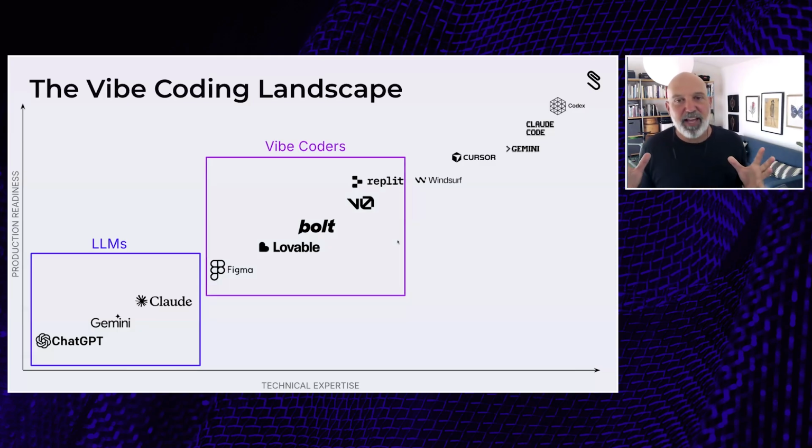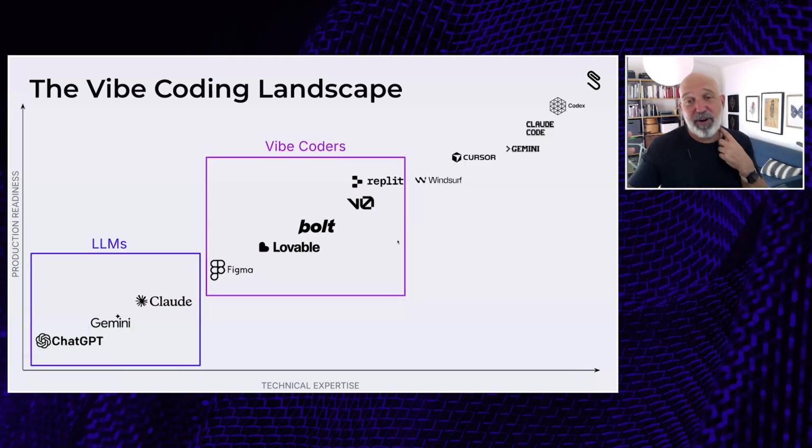In the middle, you've got the purpose-built vibe coders, and this is like Replit, V0, Bolt, Lovable. Here, the real intention is to give you the ability to talk to the app, develop an application, iterate on it inside the application, and then deploy it somewhere so people can actually use it.